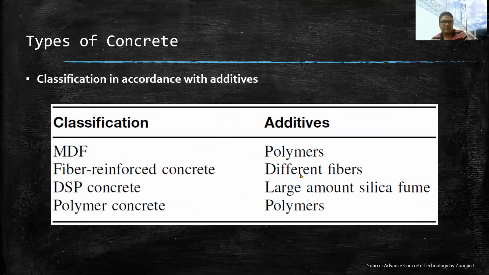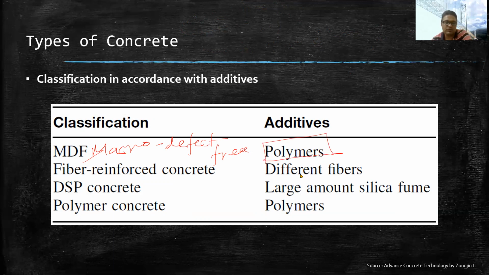Classification of concrete in accordance with additives. This classification in India is not so popular, but I found it from some resource, so I thought to discuss it with you. MDF concrete is known as macro defect free concrete, and in this MDF concrete, polymer as an additive is used.